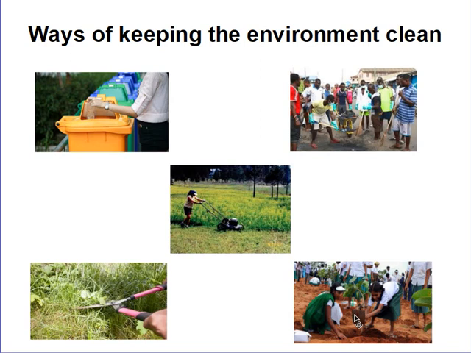They are the natural environment and the artificial environment. Don't forget also that natural environments are those free gifts of nature. Those things that have been created by God.